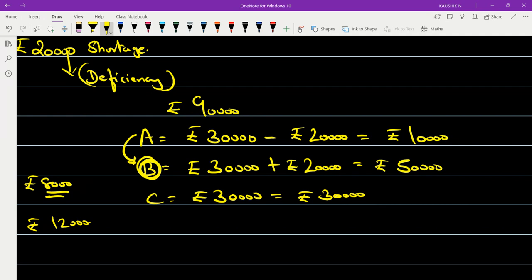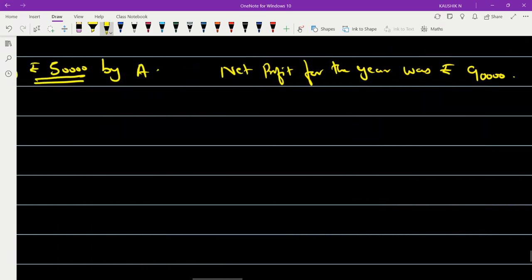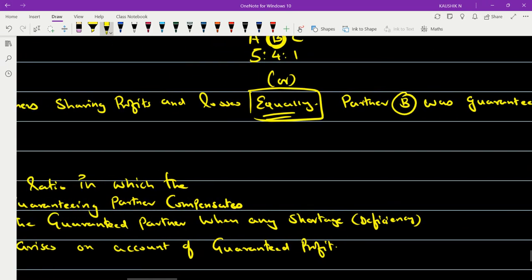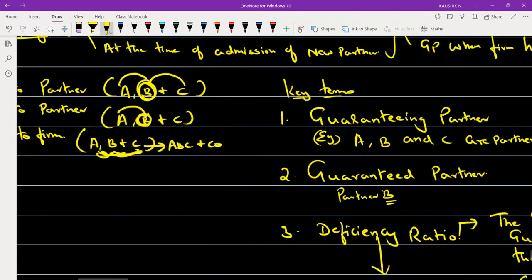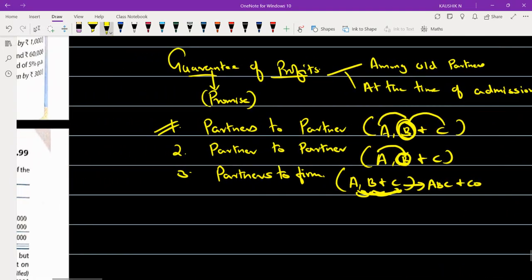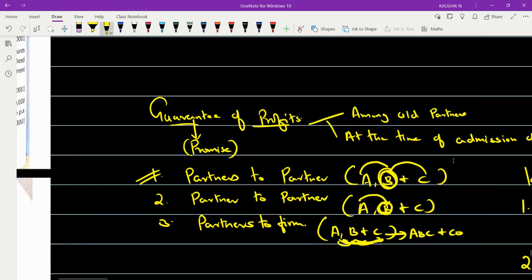Now, any doubt regarding guarantee of profits as of now, what we have discussed? Okay. And this distribution of profits will all take place only in your P&L appropriation account. So basically, on this topic, guarantee of profits, you can expect problems ranging from 3 to 6 marks. So the problem can be asked in 3 marks, 4 marks, 6 marks. In any of these categories, you can expect the problem. Clear? Is the weightage of the problem clear to you?